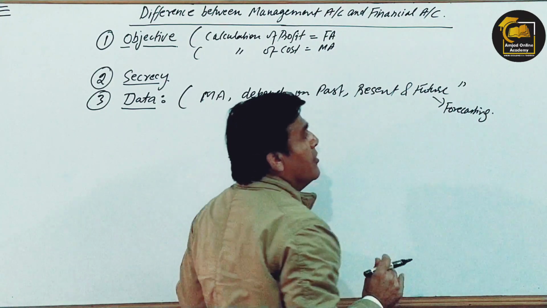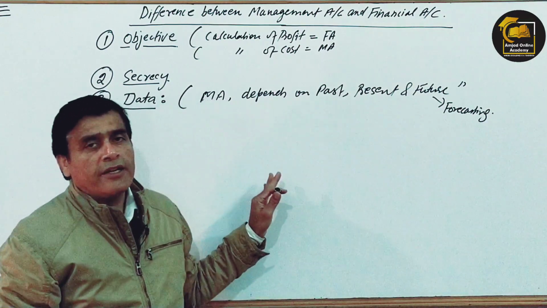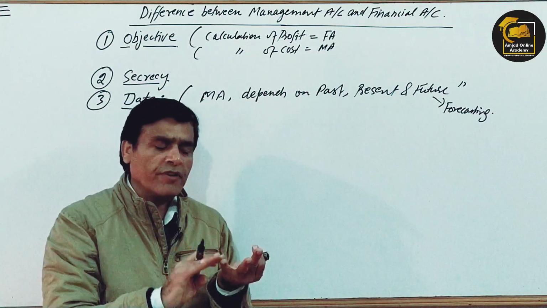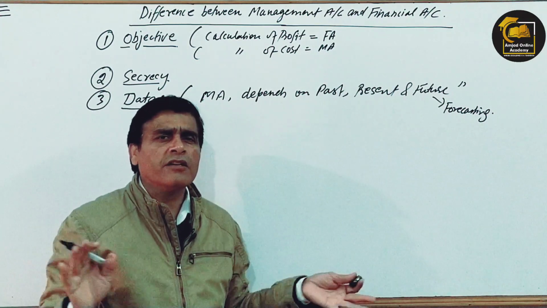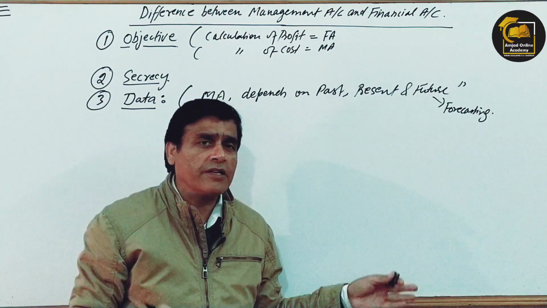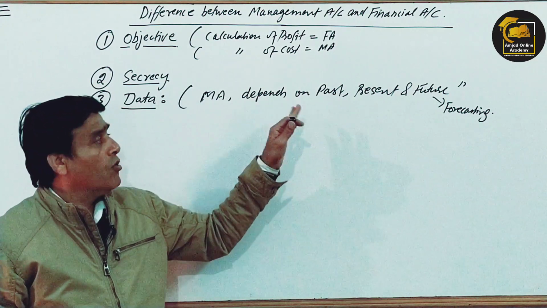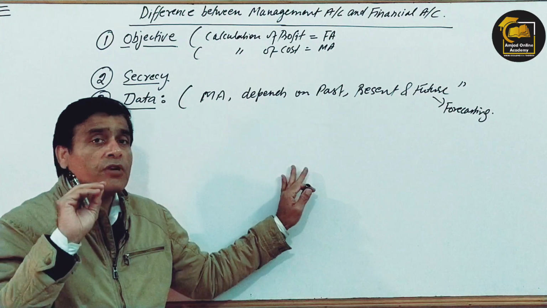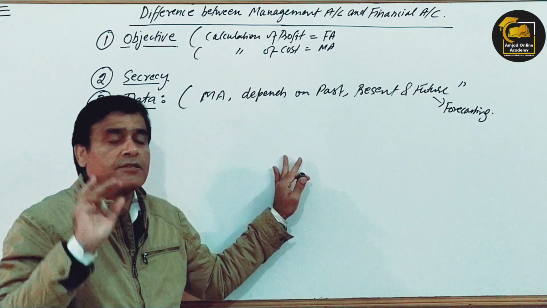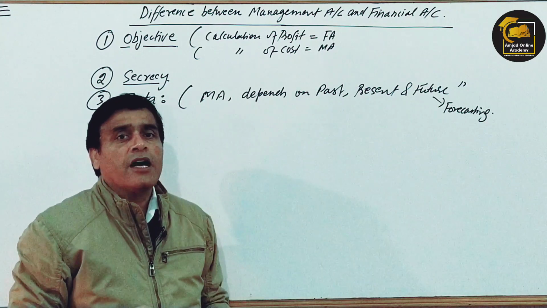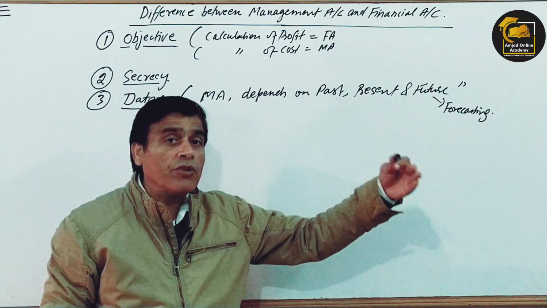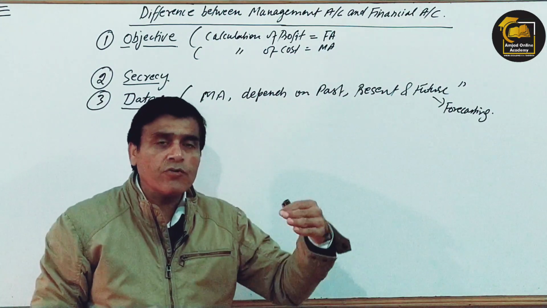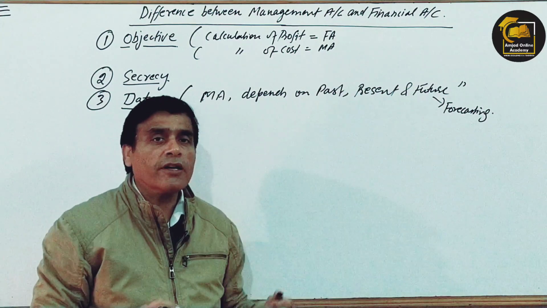So you have to forecast for the future in case of management accounting, but you don't have to forecast in case of financial accounting, because the job of the financial accountant is just to prepare ledger, journal, trial balance and the balance sheet and income statement, that's all, which are entirely dependent on the past information. But in case of management accounting, you have to foresee the future, you have to forecast about the future, you have to prepare a lot of budgets. आपको बहुत सारे बजट बनाने हैं, आपको देखना है कि आने वाले टाइम में मेरे कितने खर्चे होने हैं. You have to foresee the expenses and expenditure which are going to be incurred in future. You have to control them. आपको उनको कंट्रोल करना है, आपको उनको देखना है.